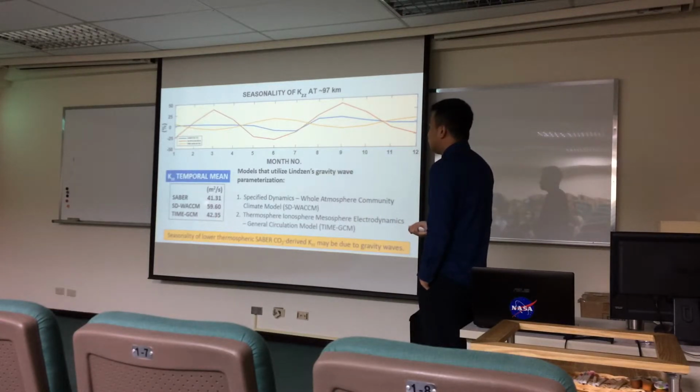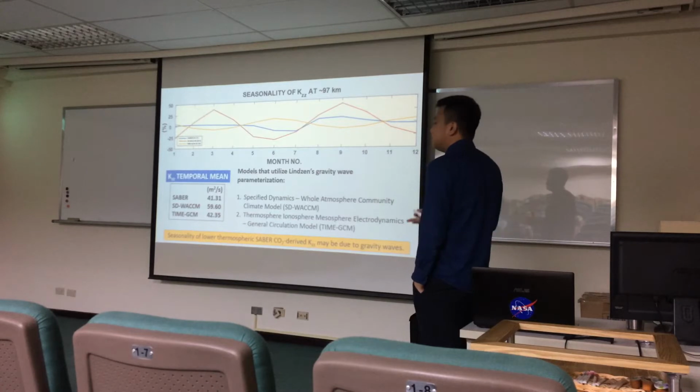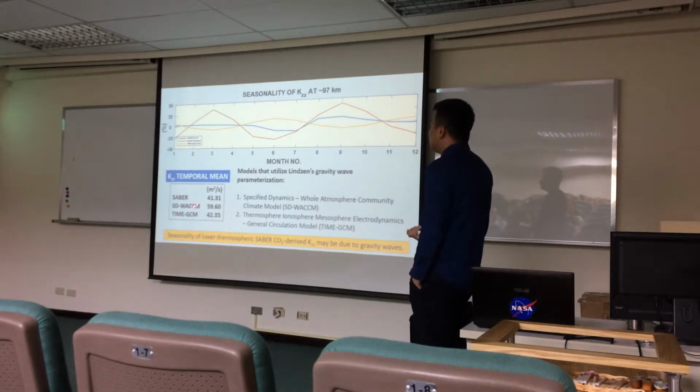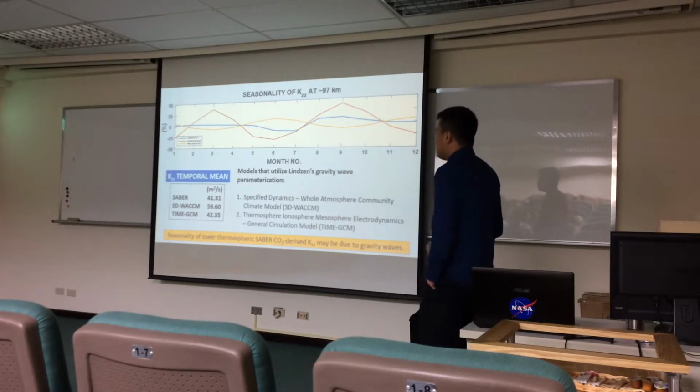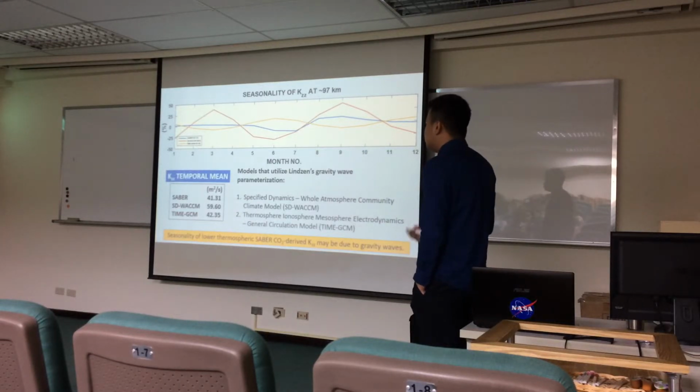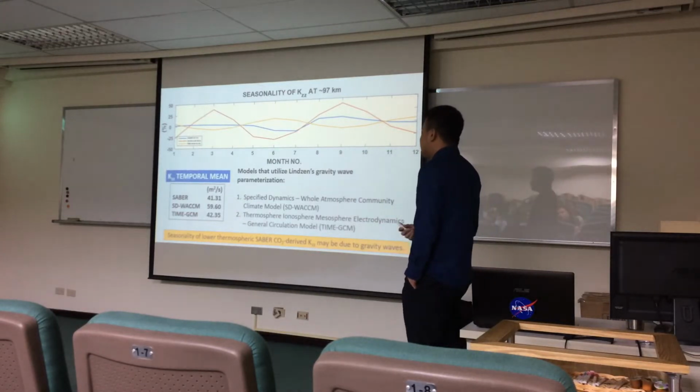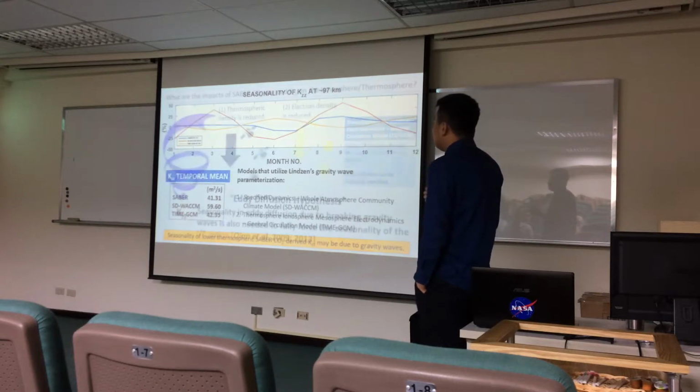So say SABER is 41; for it to be different from all these three, it should be at least 140 and above. From the similarity in the means and the overall variance throughout the year, we can say that our coefficients are consistent with those from gravity wave parameterizations, which allows us to say that our coefficients can be attributed to breaking gravity waves.